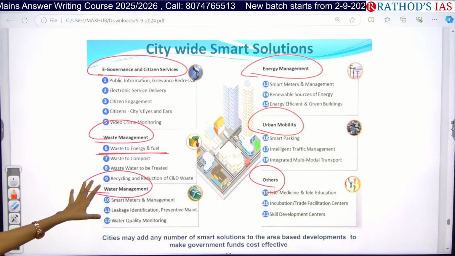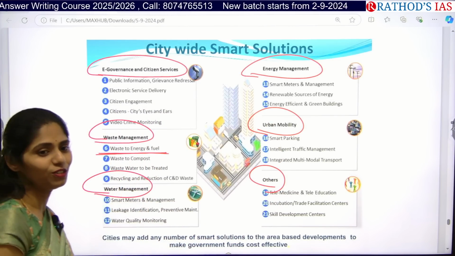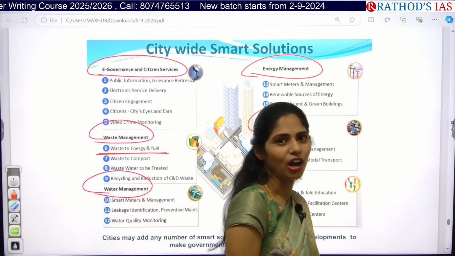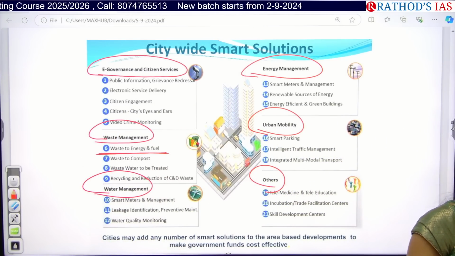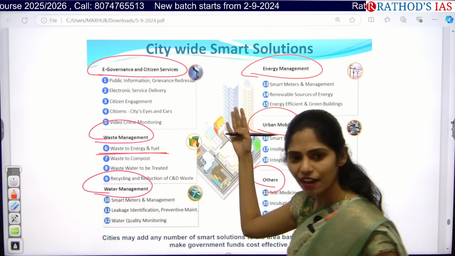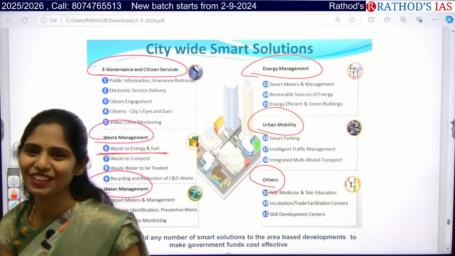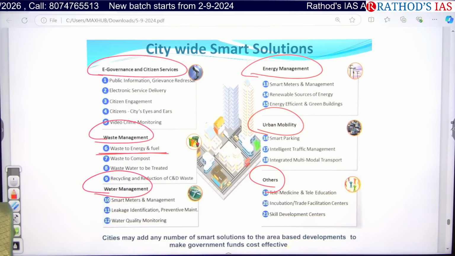And you have to know this. It is a basic criteria. Even in your interview you can get this question. How can you consider a city as smart? What is the criteria? You should at least try to tell 3 to 4 points. You should not be dumb, right?